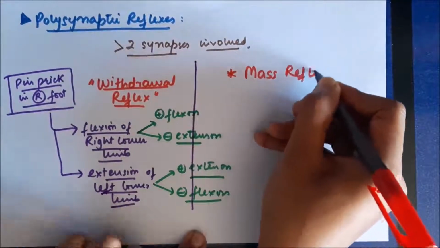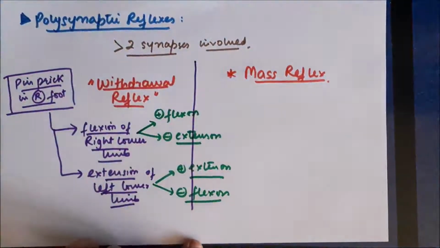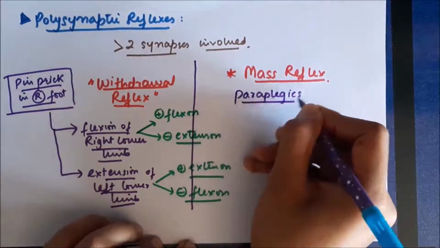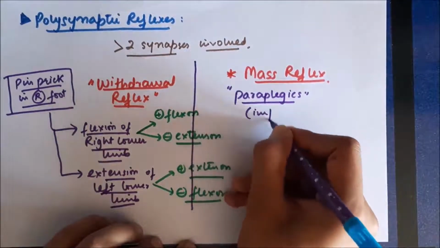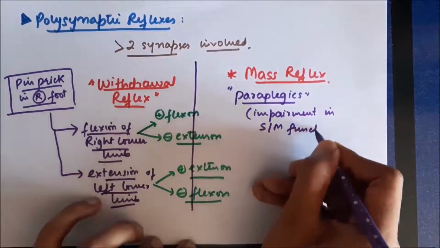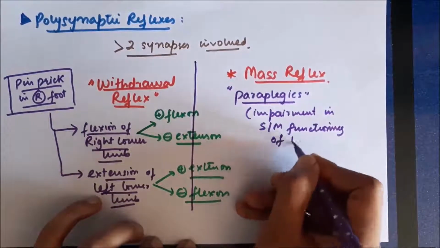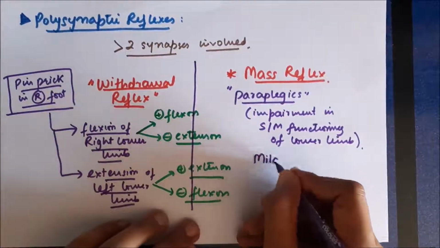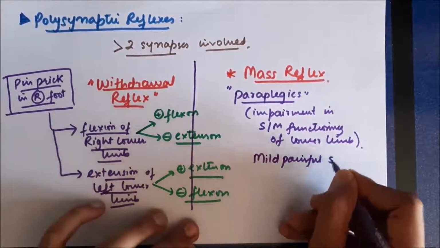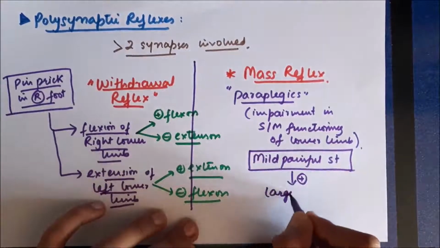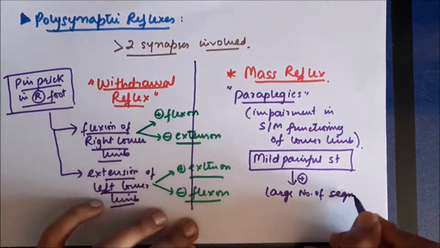Now, another reflex, it's called as mass reflex. So this reflex can be seen in cases of paraplegics. So in case of paraplegia, there is impairment of sensory and motor function in the lower limb especially. So that's called as paraplegia. So in paraplegics, when we give a mild painful stimuli to the lower limb especially, it will cause stimulation of large number of segments in the spinal cord, and sometimes all the segments in the spinal cord.